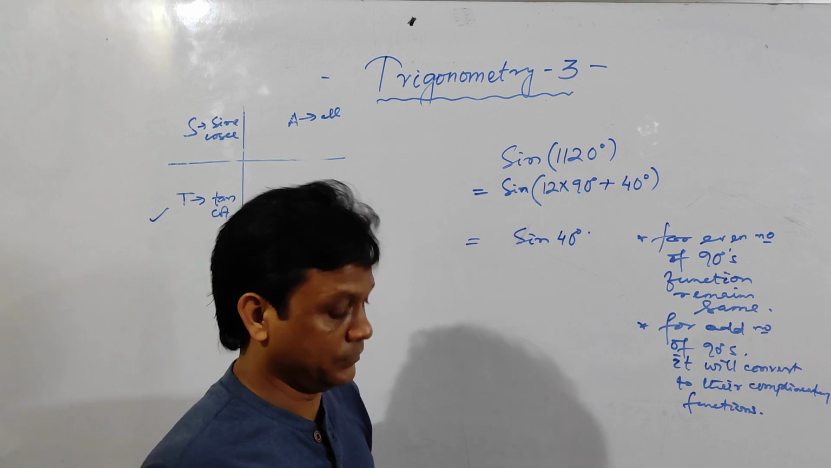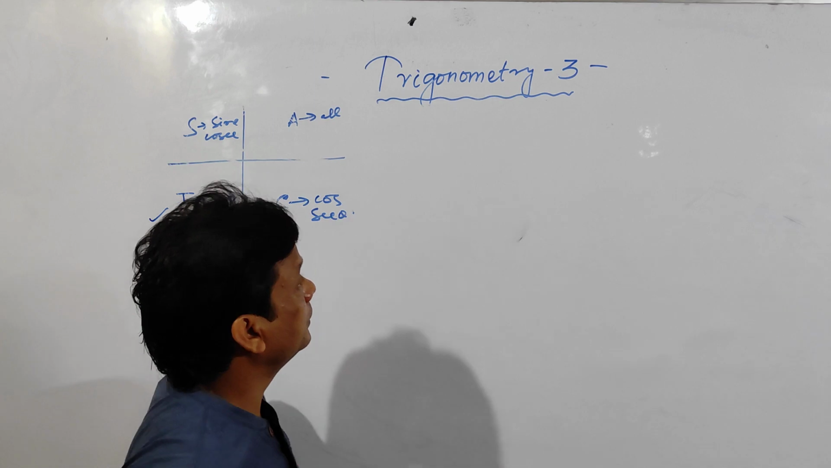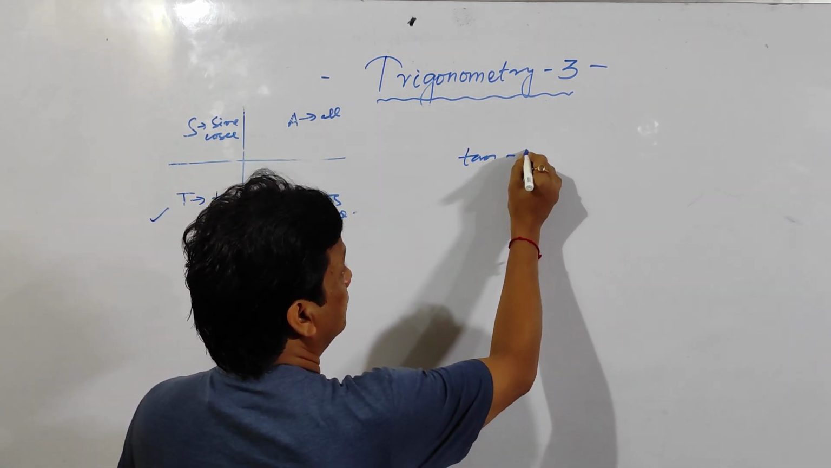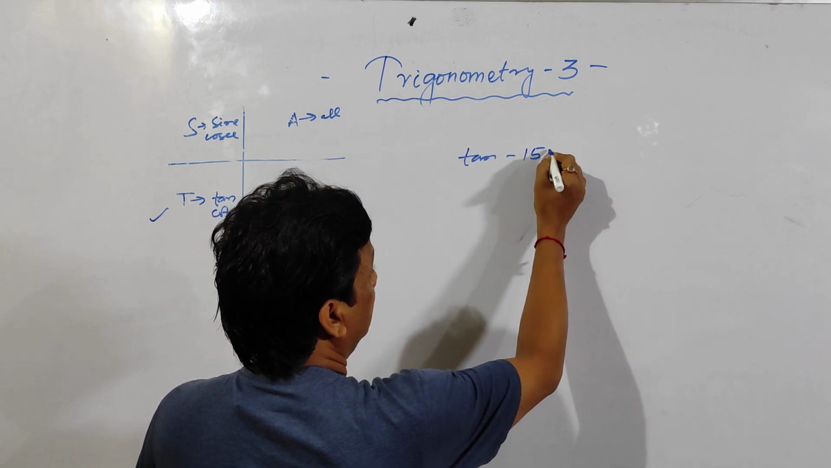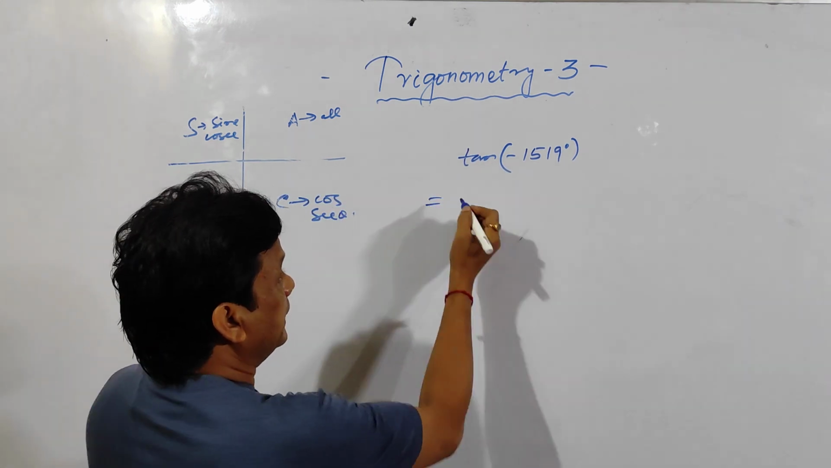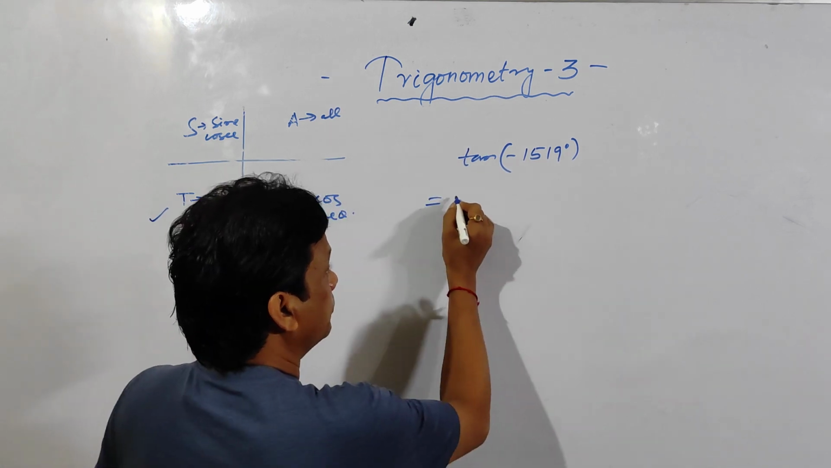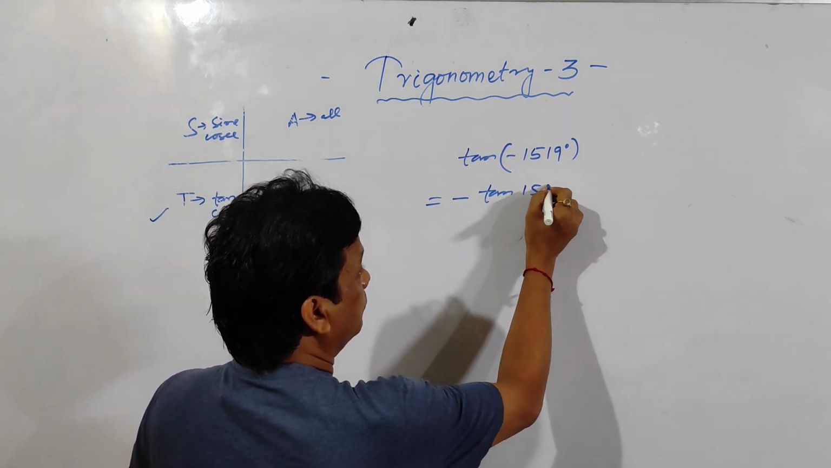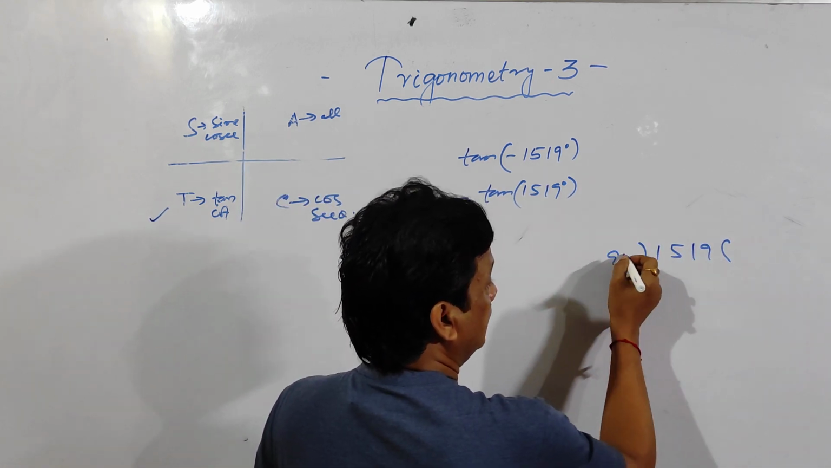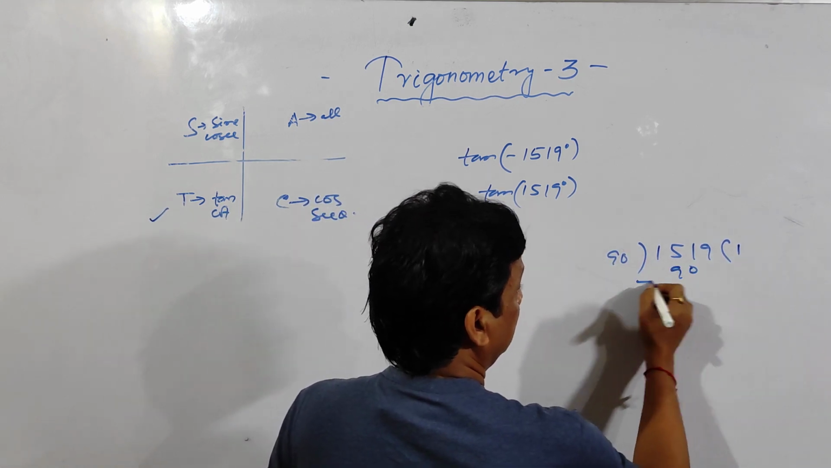I will give you another example. Then you can understand. See here, tan of minus 1519 degree. Tan of minus theta is minus tan theta. Already I have told you. So minus tan 1519 degree. So simply divide 1519 by 90 degree.